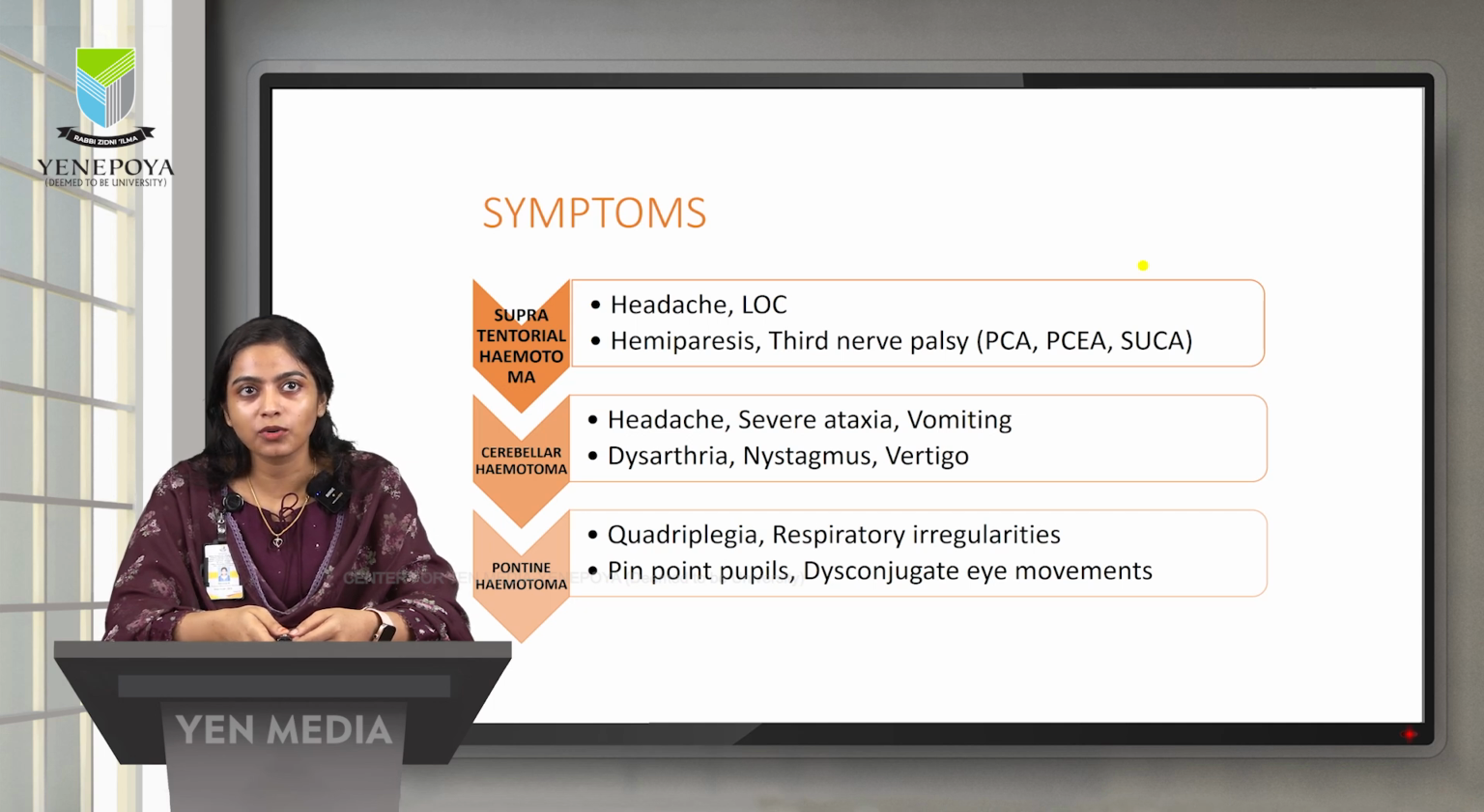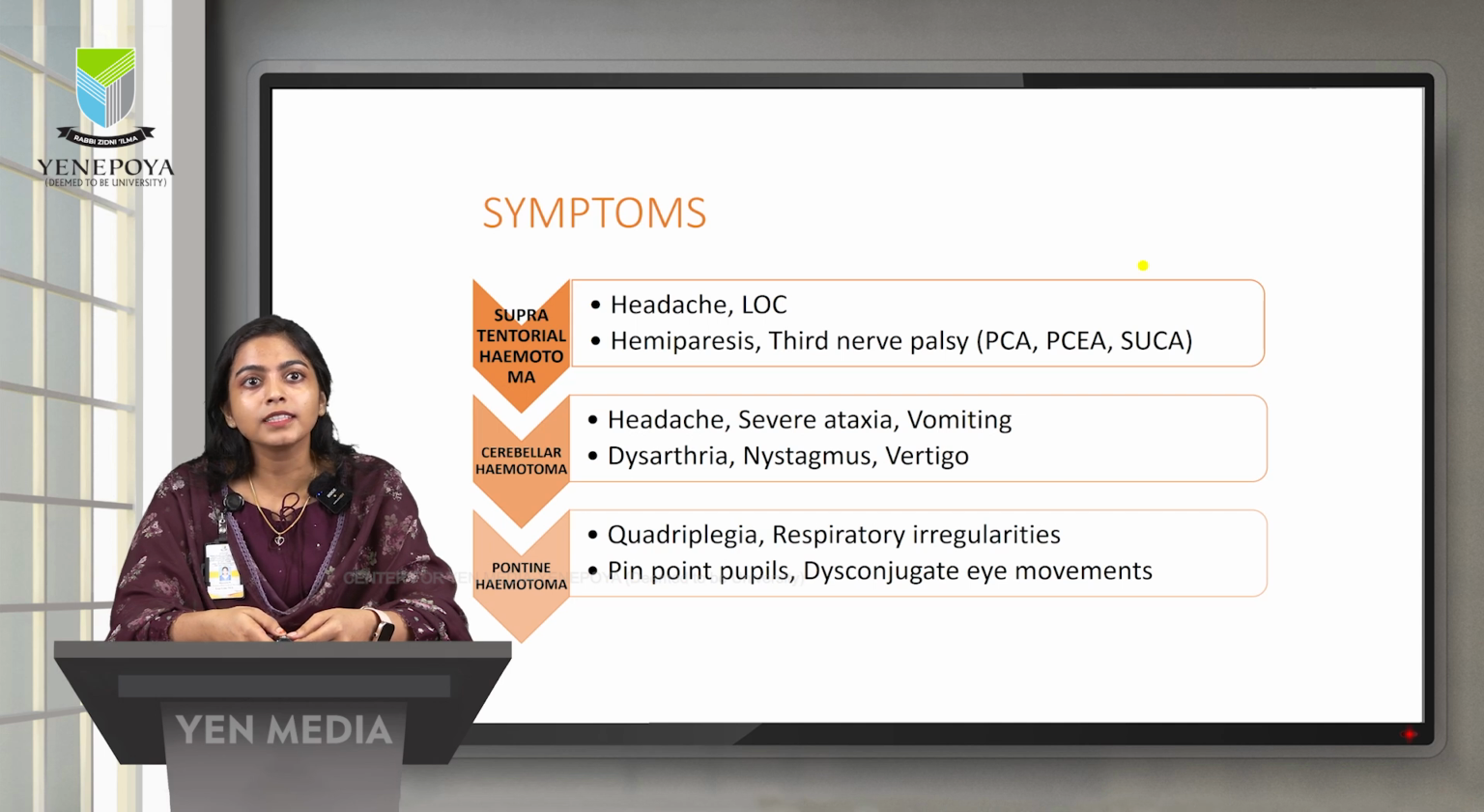Symptoms of hemorrhagic stroke are classified into 3 types based on the location: supratentorial hematoma, cerebellar hematoma, pontine hematoma. The symptoms which come under supratentorial hematoma are headache, loss of consciousness, hemiparesis, third nerve palsy. Third nerve palsy is nothing but, there are so many arteries in the circle of Willis, which is the blood